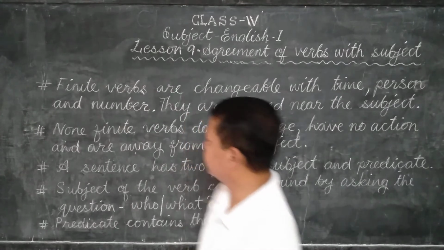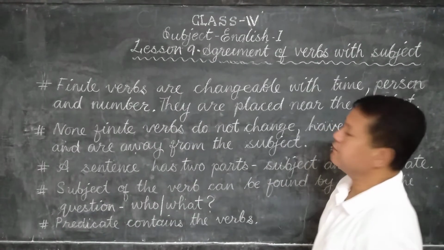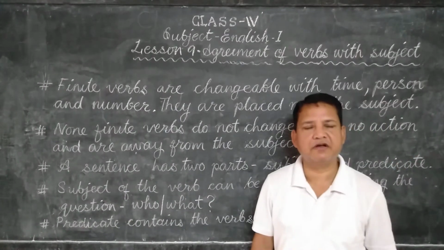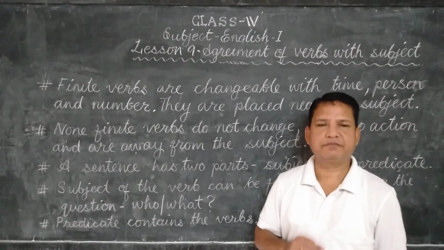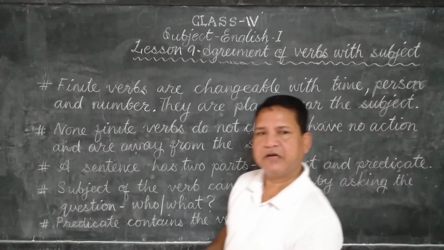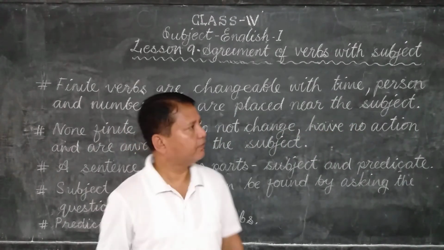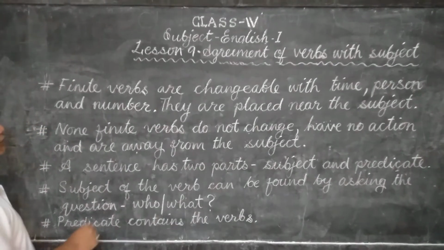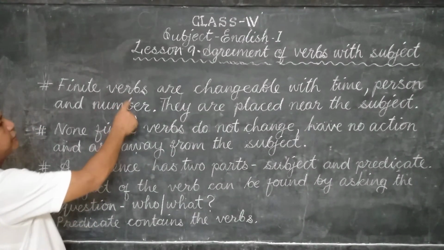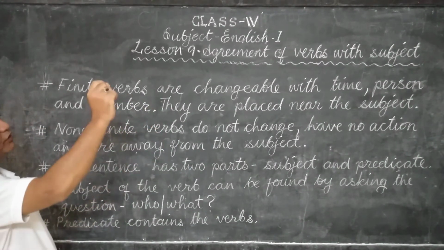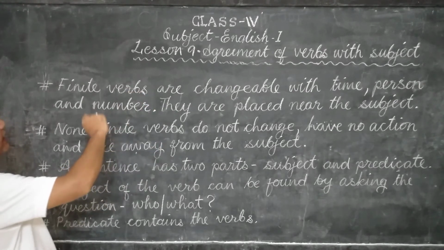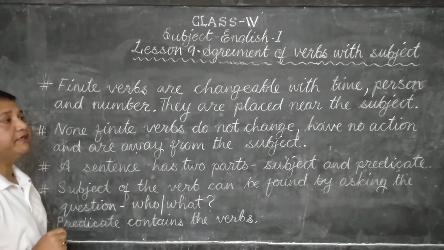Okay. The next point. We will discuss finite verb and infinite verb. So let's see the definition. Finite verbs are changeable with time, person and number. What is the meaning?